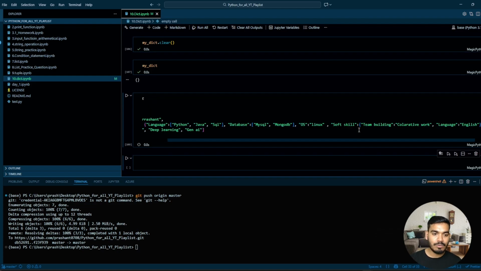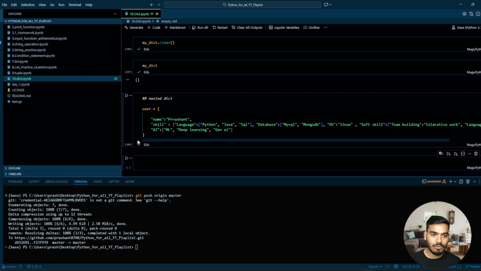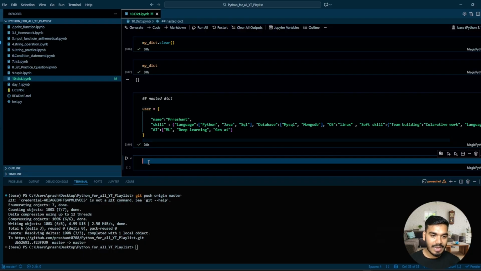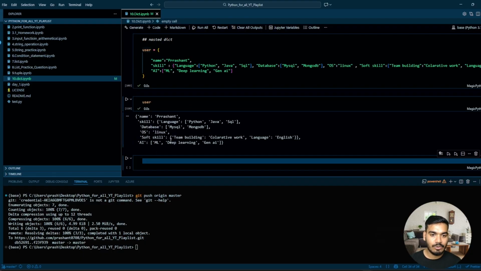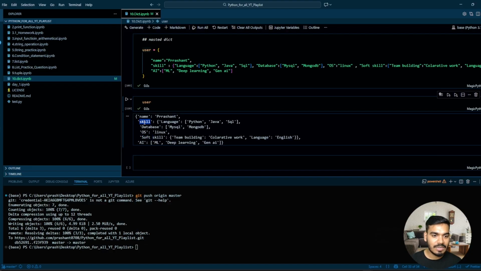Now let's try to print this, take this user and see its value. See, inside this skill we have a dictionary from here till here, and inside this skill we have one dictionary, and another dictionary as well. So this is a three-layer dictionary.